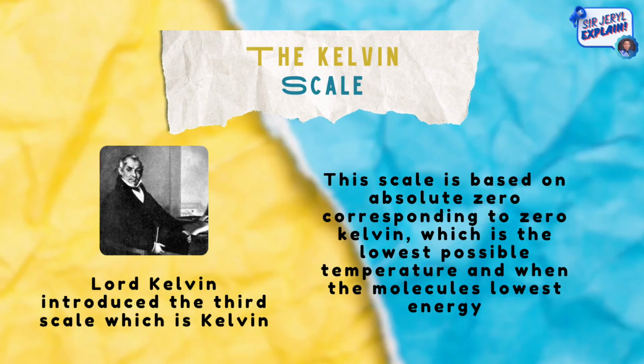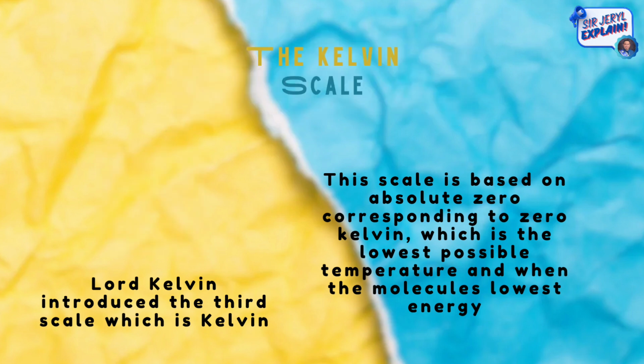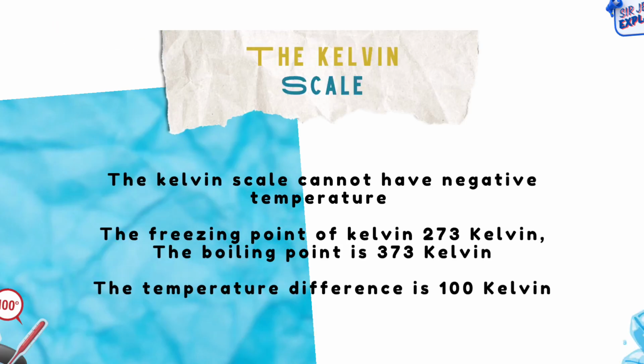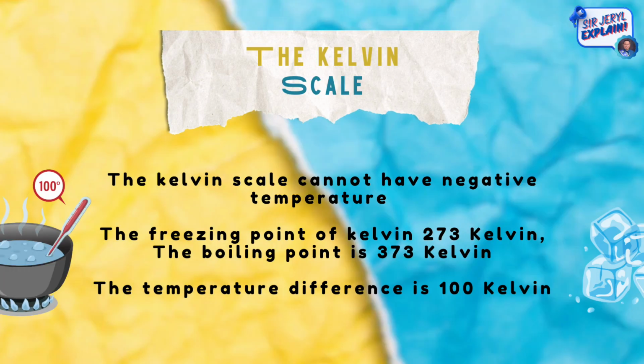Now unto the Kelvin scale. Lord Kelvin introduced the third scale, which is Kelvin. This scale is based on absolute zero, corresponding to 0 Kelvin, which is the lowest possible temperature, and when the molecule has its lowest energy. The Kelvin scale cannot have negative temperature. The freezing point is 273 Kelvin, the boiling point is 373 Kelvin. The temperature difference is 100 Kelvin.